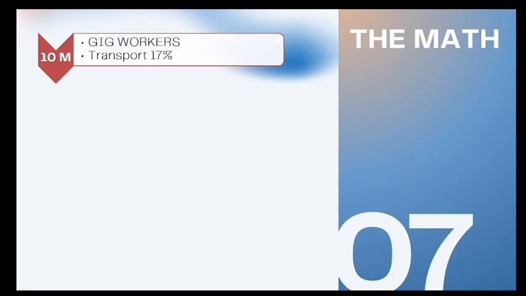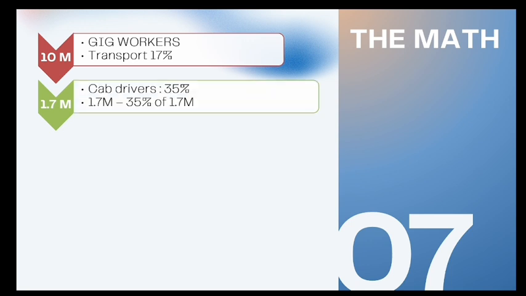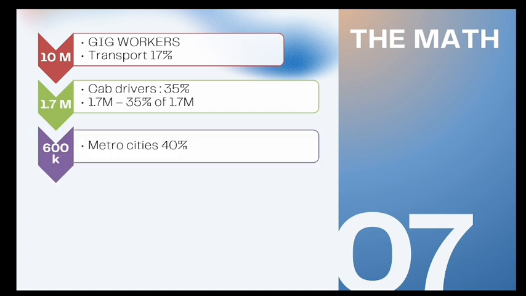Now let's start with the math. The gig economy, as I stated, is around 10 million workers, and within these 10 million workers, the transport workers are around 17%, which gives us 1.7 million workers in the transport sector. Now, cab drivers are around 35% of these 1.7 million workers, which gives us around 600k cab drivers, and metro cities account for 40% of this total.